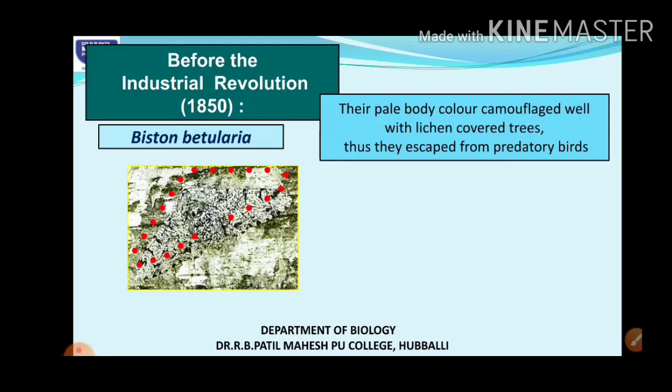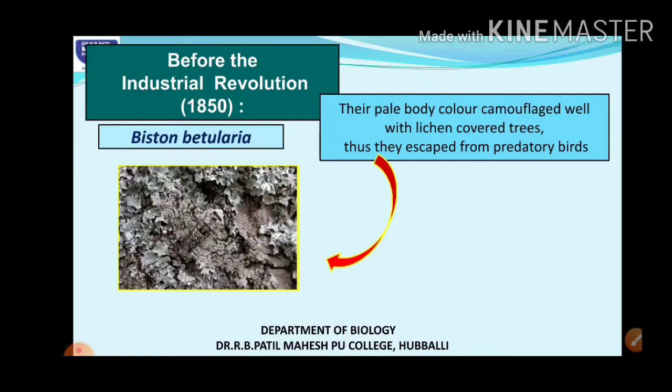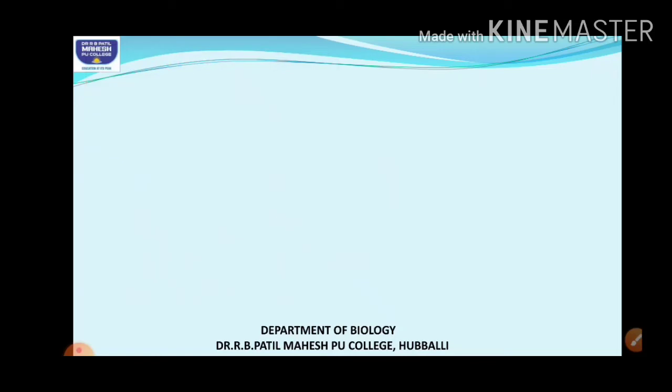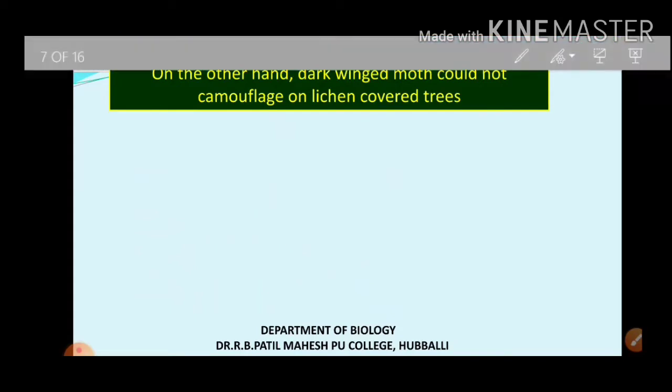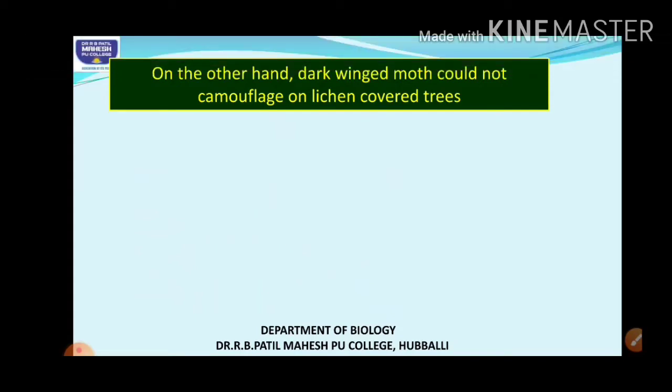as the tree trunks were also white colored because of the lichens. On the other hand, there was also another variety which had appeared during those days, the dark winged moths. There were very few of these dark winged moths on the lichen tree trunks.